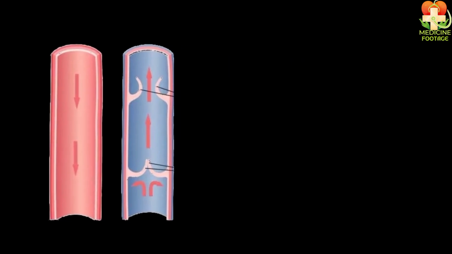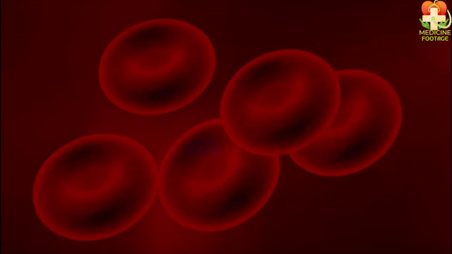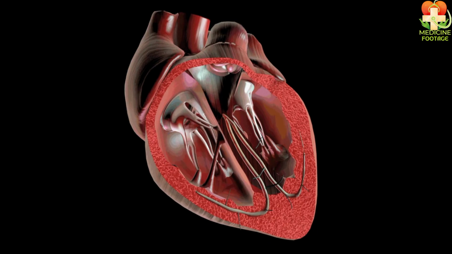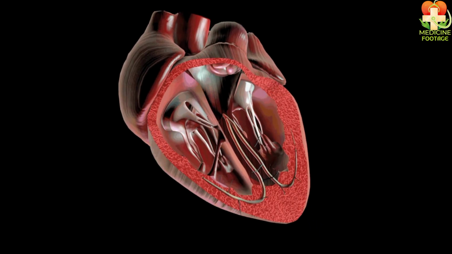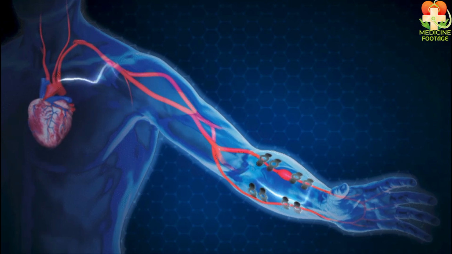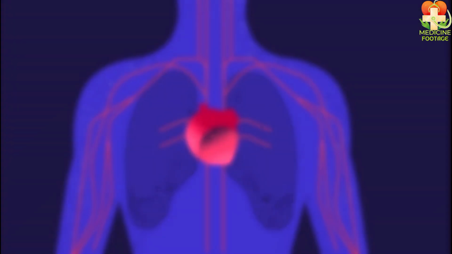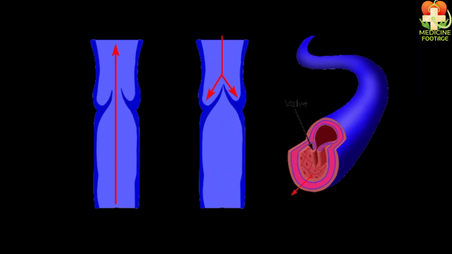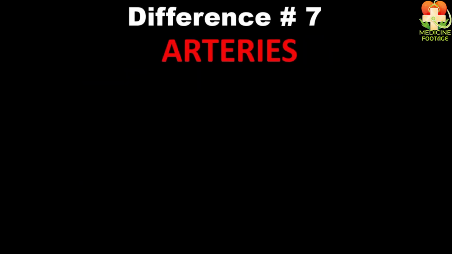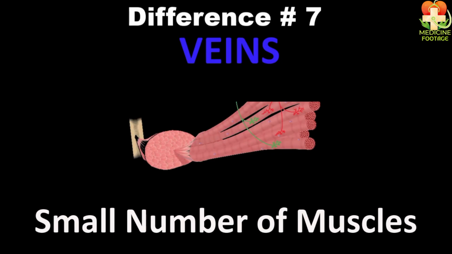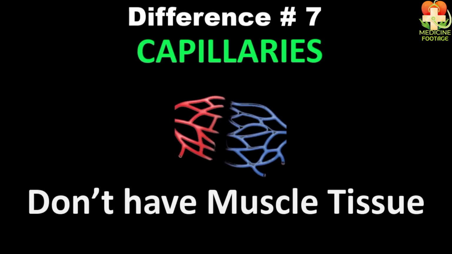Students, valves prevent the backward flow of blood, meaning if the blood is moving forward, they prevent it from going backward. So when the human heart pumps blood after the artery, our blood reaches different organs of the body. And then from those different organs, blood returns to the human heart through veins. So in veins, the blood keeps moving forward and they have valves. Difference number 7. Arteries have a larger number of muscles, whereas veins have very few muscles, and capillaries have no muscle tissue.